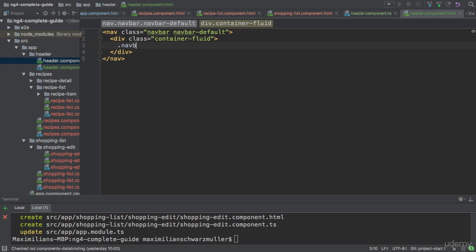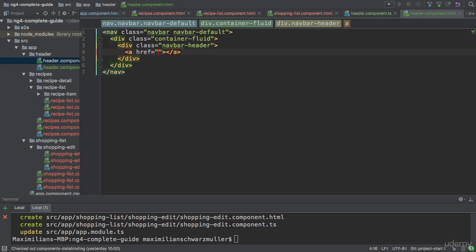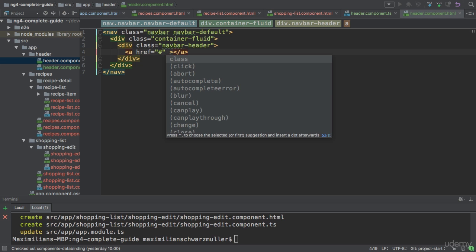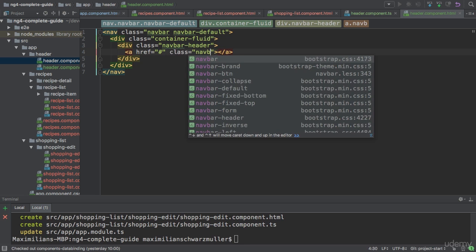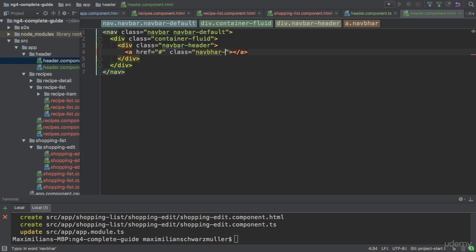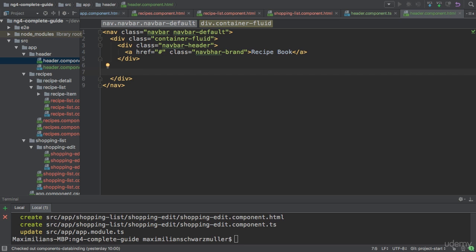For that, we get the navbar-header class we can add to a div. And in this div, I want to have a clickable header. So I'll add an anchor tag pointing to hash for now. We'll later, of course, add a route there once we learned how to do this. And this should have the class navbar-brand. To give this brand-like text style, I'll say Recipe Book here, since this is the name of our application. So that's the header part of our header, so this main brand part.